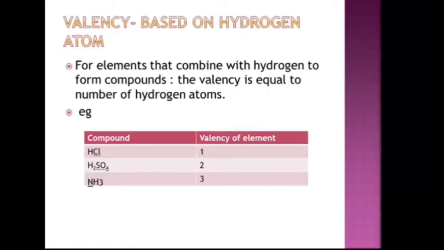Similarly in NH3, the nitrogen has combined with how many hydrogens? 3 hydrogen. So the valency of nitrogen is 3. So students, for elements that combine with hydrogen to form compounds, the valency is equal to number of hydrogen atoms in that compound.